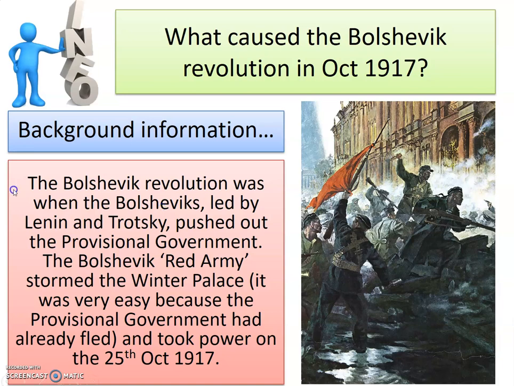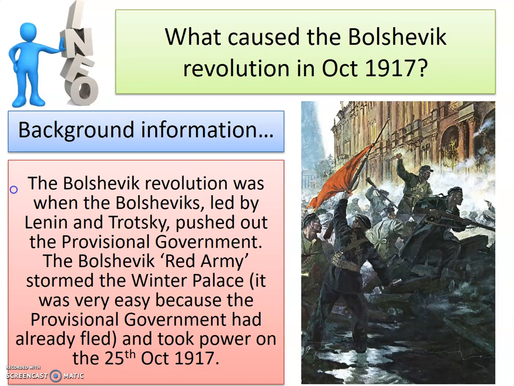The revolution started when the Bolsheviks, led by Lenin and Trotsky, pushed out the provisional government. The provisional government were put into power after the Tsar abdicated, and they were formed from the Duma largely, but they had to work alongside the Soviets.